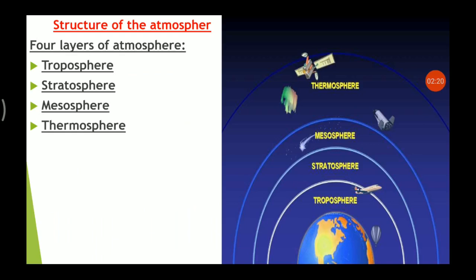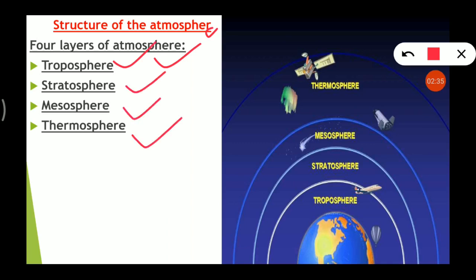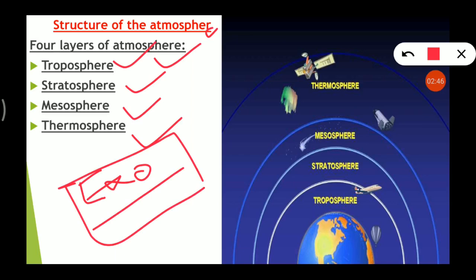So here we have structure of the atmosphere. There is a spelling mistake, atmosphere, right? 4 layers are there of the atmosphere: troposphere, stratosphere, mesosphere and thermosphere. One more is there, exosphere, but that is not in your book and that is not that much important.